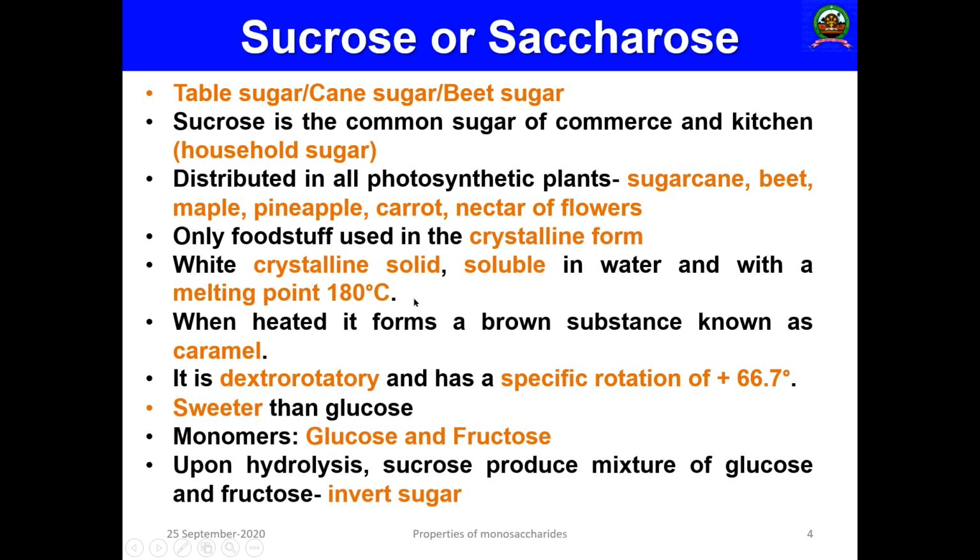180 degree centigrade. So when this sucrose is heated, it produces a particular brown color in the food item, that is known as caramel. The substance is known as caramel and the process is known as caramelization. This is one of the most important types of browning reaction that happens in food products. So in food microbiology, this is very, very important.